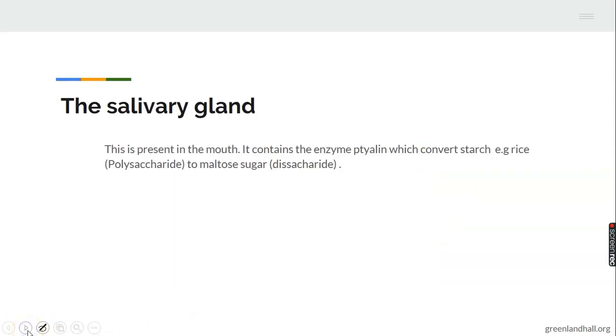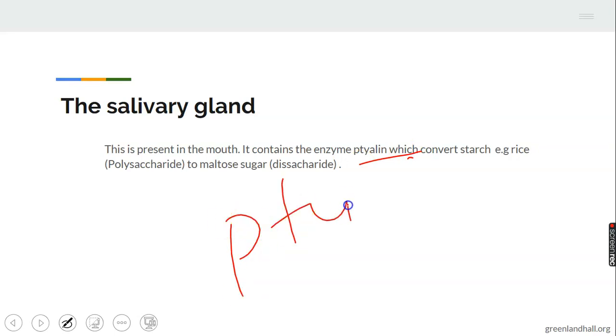Then on the top of the tongue, we have what we call the salivary gland. It's a gland present in the mouth. It contains the enzyme called ptyalin. It's there on the surface of the tongue. The ptyalin helps to convert starch. An example of your starch food is rice.